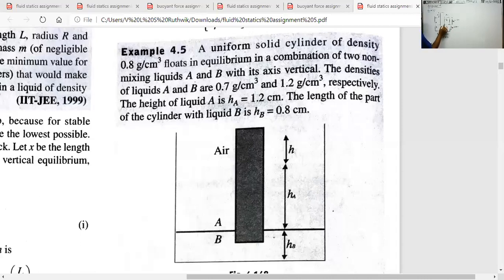It is equal to 0.8. The length of the liquid column of A is 1.2. The length of the cylinder in the air is H. Now this is the problem given, and we have to check one by one.